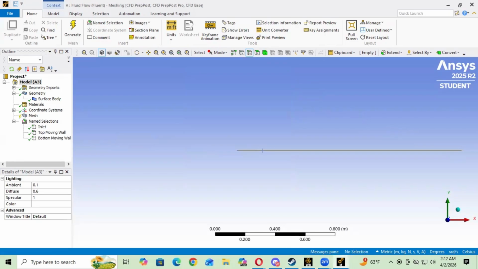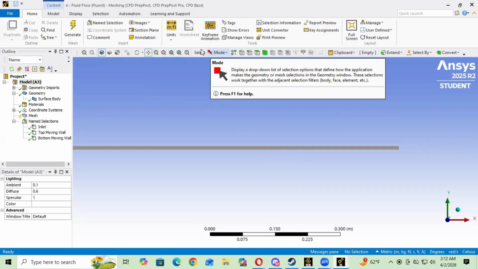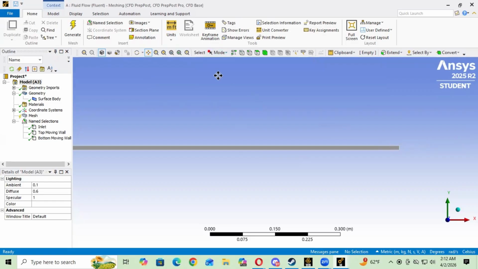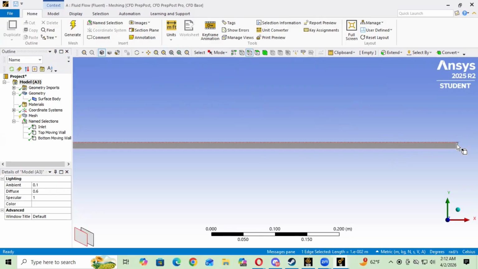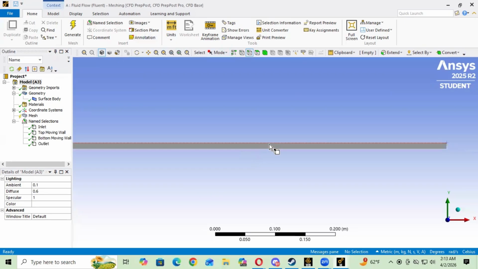And then at the end right here, we're gonna click N again, and then this one is gonna be the outlet.